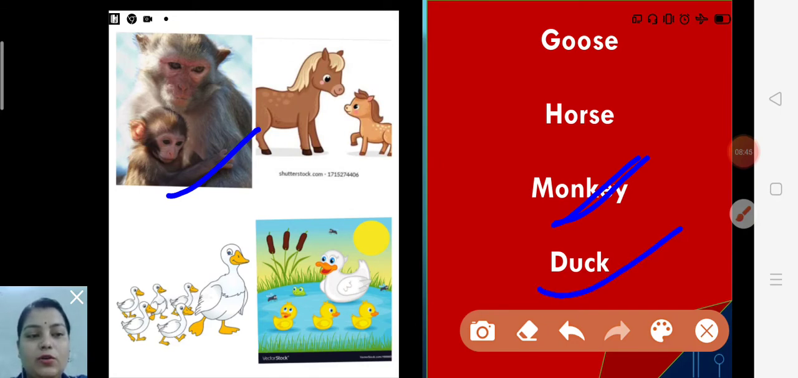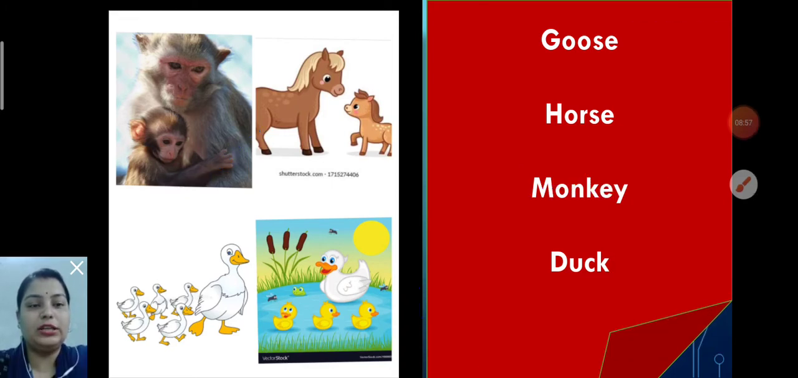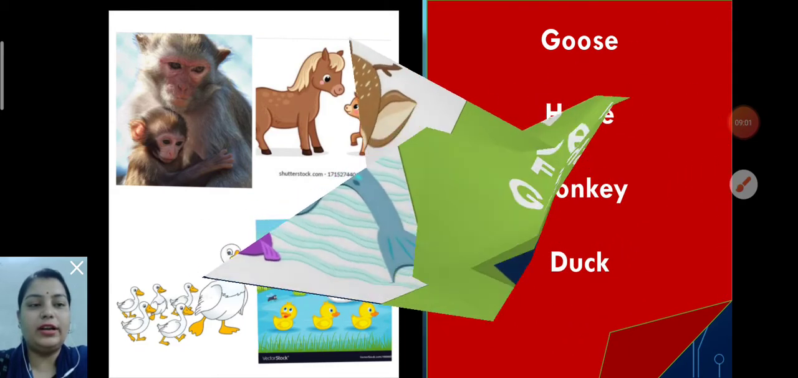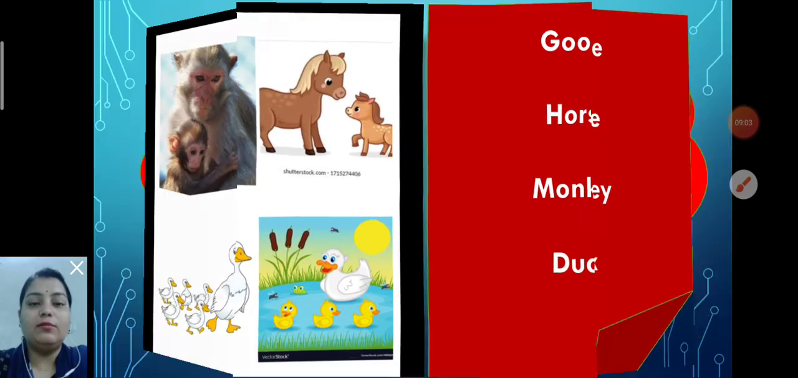And you already know the baby of duck is called duckling. Okay, so children, these are the names of young ones of animals. Now after that, children, you all will do the what?